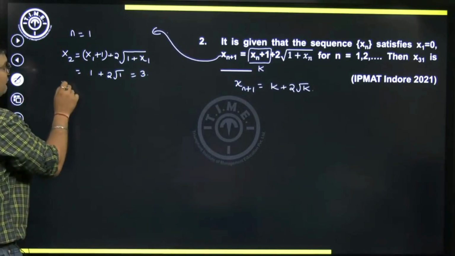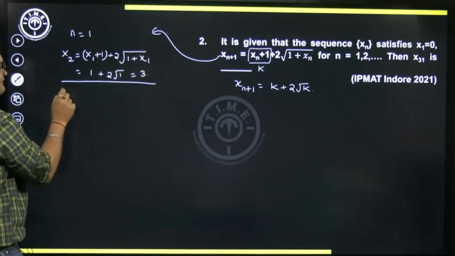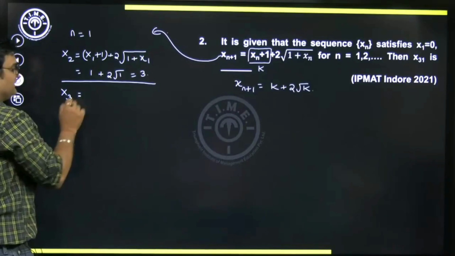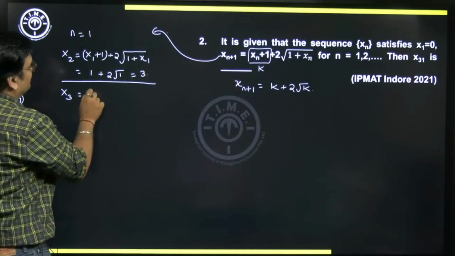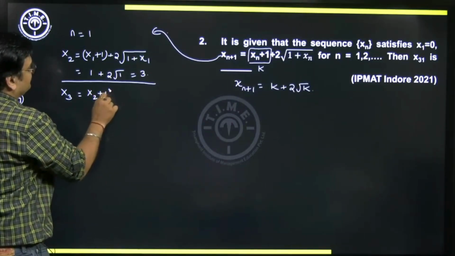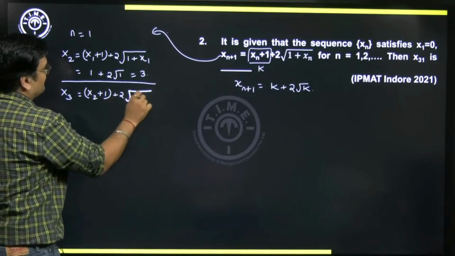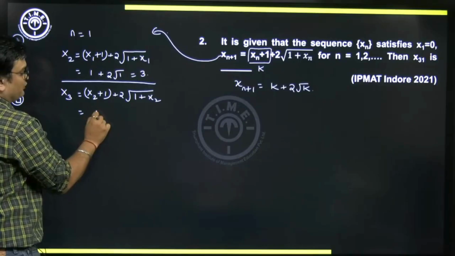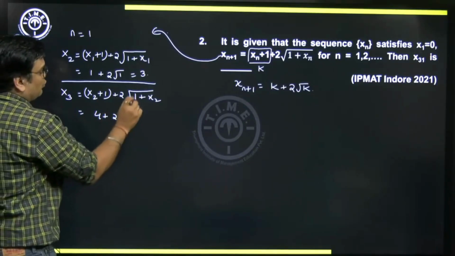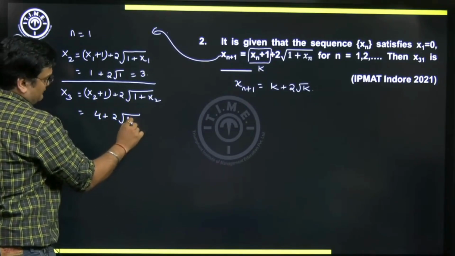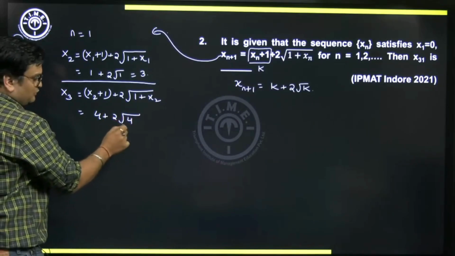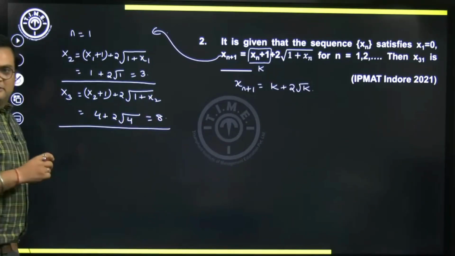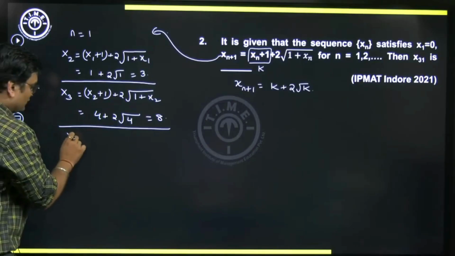Now if x2 is 3, what can we say about x3 using the same equation? So if I put n equal to 2 here in this equation, see what happens. x2 plus 1, which is x3, will be equal to x2 plus 1 plus 2 into square root of 1 plus x2. So this is 3 plus 1, 4 plus 2 into root of 1 plus 3, which will be root 4. So this is also going to be 2. So 2 into 2, 4 plus 4 is going to be 8. Something like this.